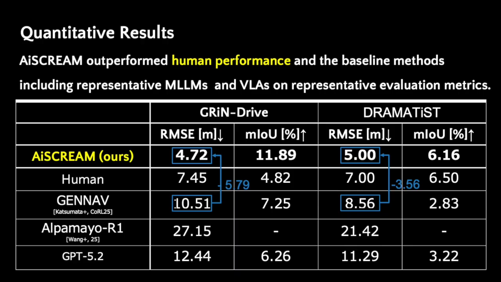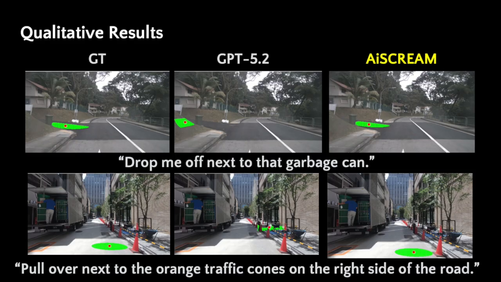Ablation studies further confirm the contributions of both the AIS view and cross-view consistent semantic segmentation. The qualitative results show that baseline methods often identify the correct landmark but place the target on the wrong side, outside the road, or inside an obstacle region. In contrast, AiSCREAM better preserves the instructed spatial relation and predicts the target within the drivable area.